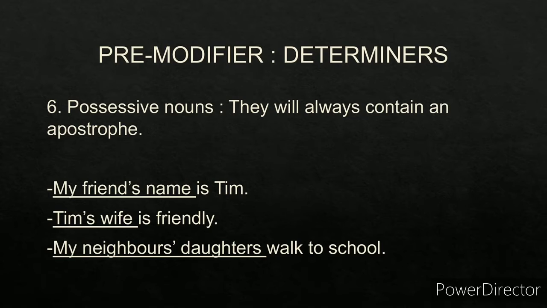Tim's wife is friendly. So Tim's wife is a noun phrase. It consists of a possessive noun. My neighbor's daughters walk to school. My neighbor's daughters is a noun phrase because it consists of a possessive noun.